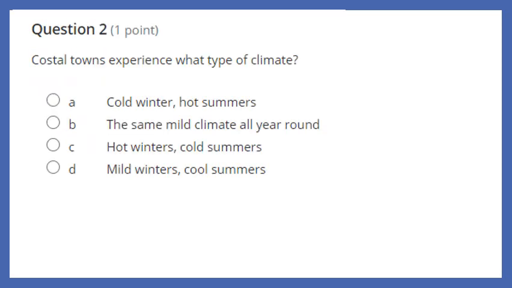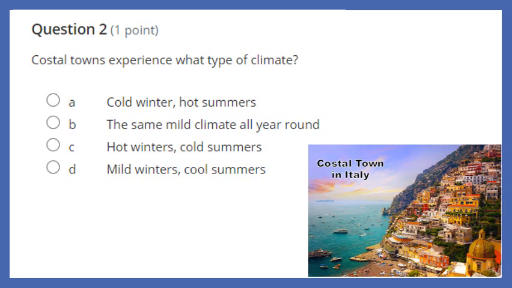Question 2. Coastal towns experience what type of climate? A. Cold winters, hot summers. B. The same mild climate all year round. C. Hot winters, cold summers. Or D. Mild winters and cool summers. I'm going to give you guys a hint. Remember that people want to visit coastal towns because the weather is perfect all year round, not too hot, not too cold. So that's why it's a great vacation destination. So which of these answers explains conditions that are not too hot or not too cold?